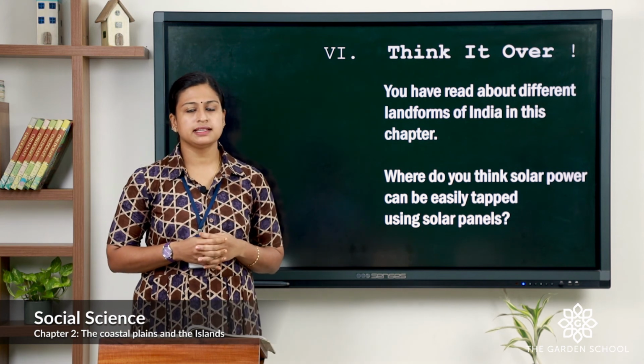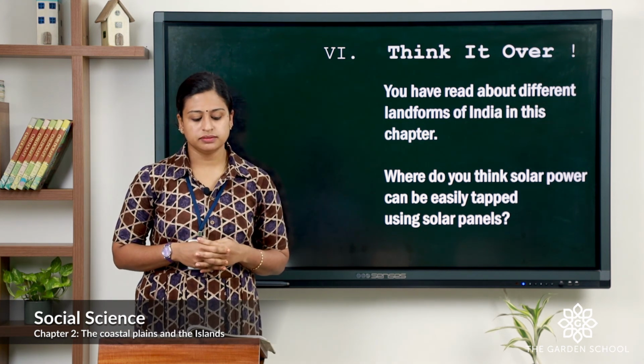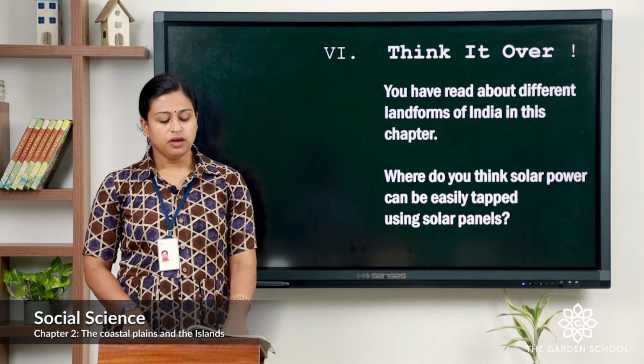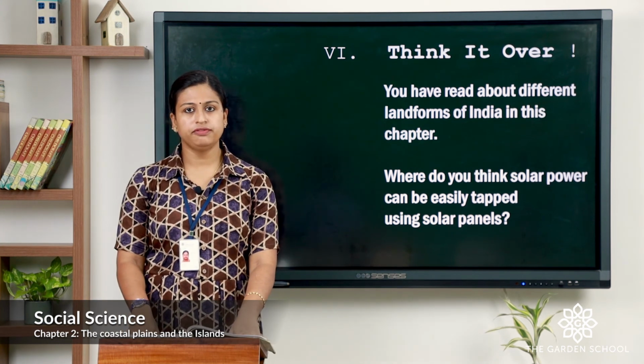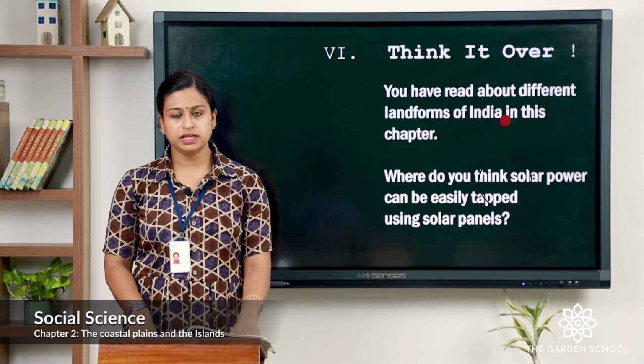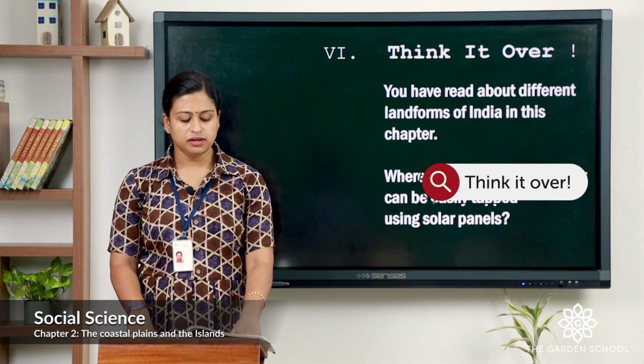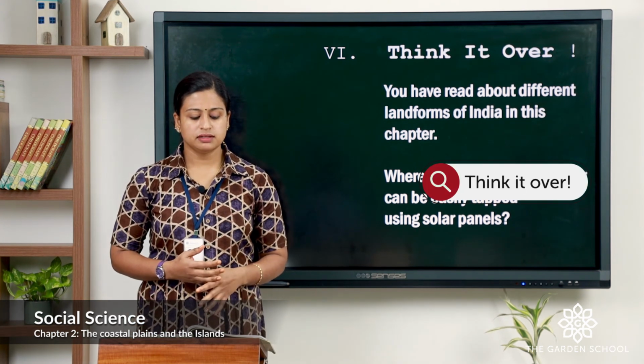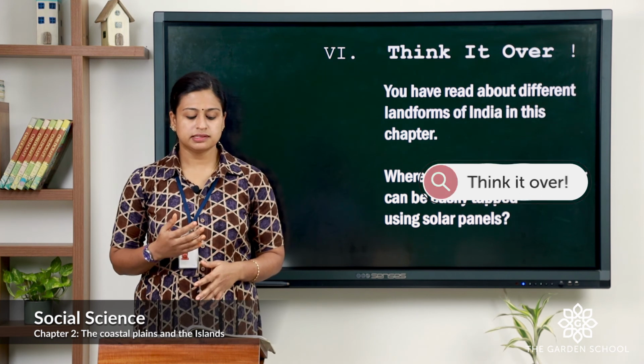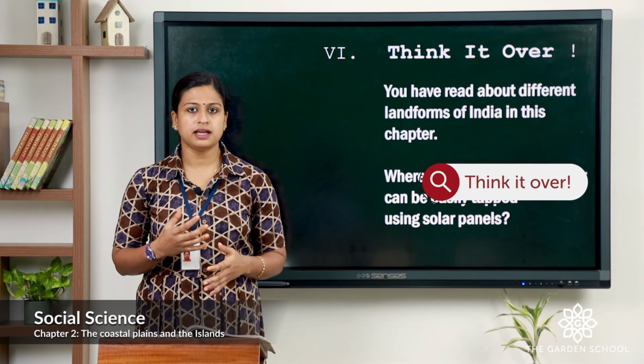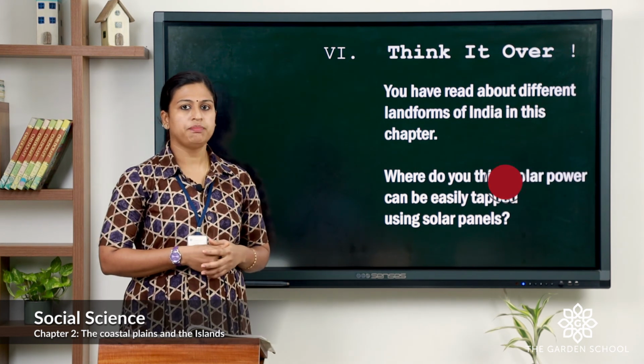Now, the next exercise is think it over. The question is, you have read about the different landforms of India in this chapter. Now, the question is, where do you think solar power can be easily tapped using solar panels?